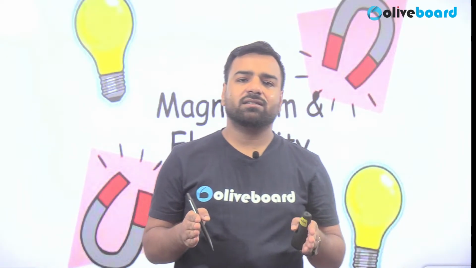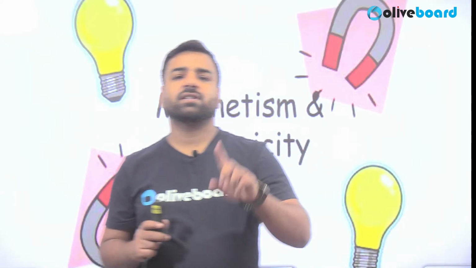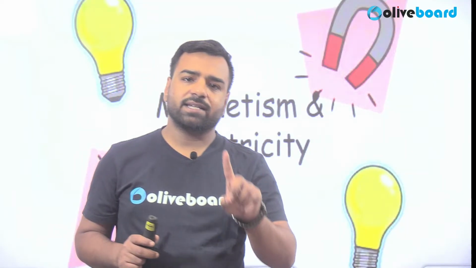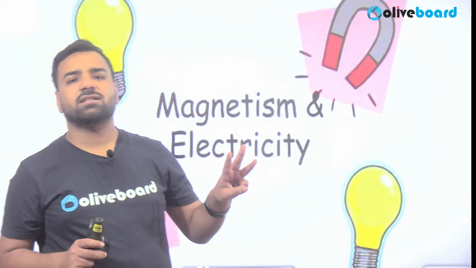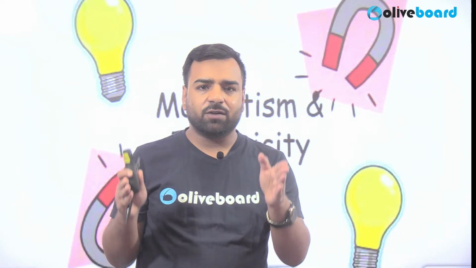So this time we are discussing the three topics which we discussed on Tuesday, Wednesday, and Thursday. What are they? Scalar and vector quantities, point number 1. Then we discussed electricity, second, and then magnetism. So what kind of questions are framed, and how can we attempt them? Let's have a look at those questions.